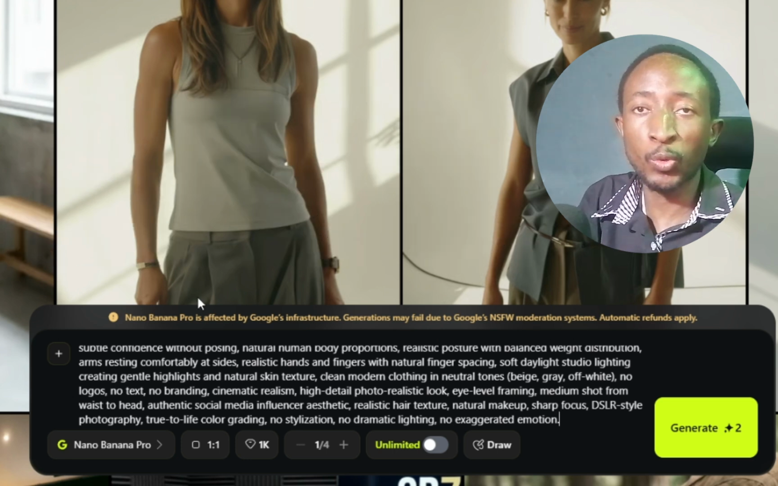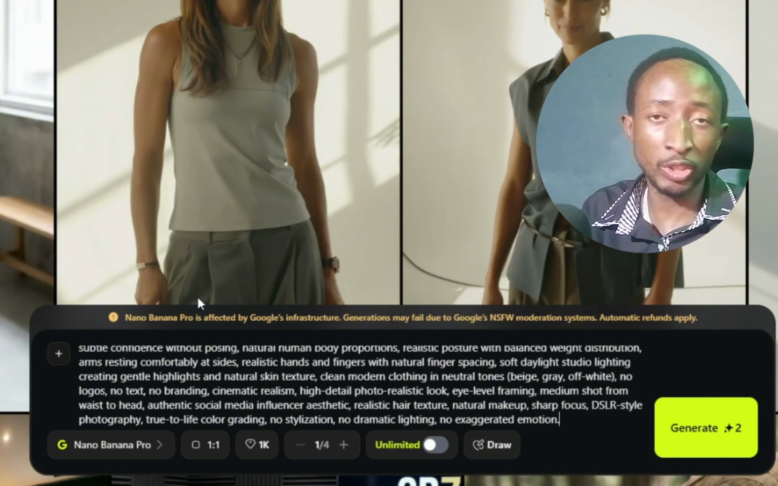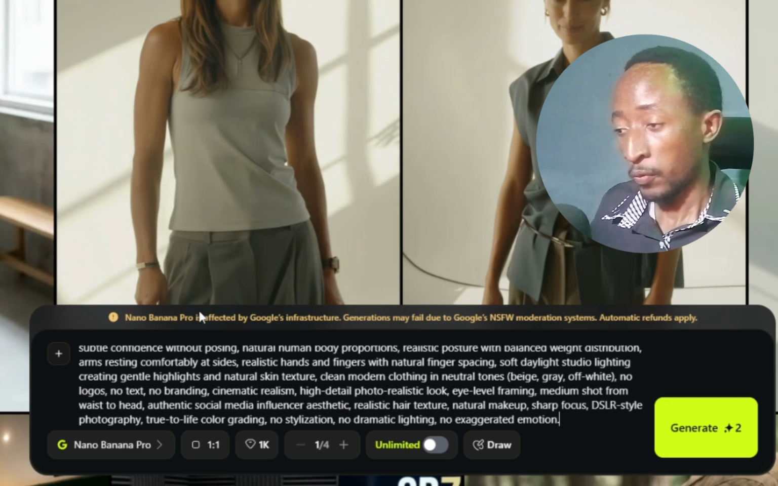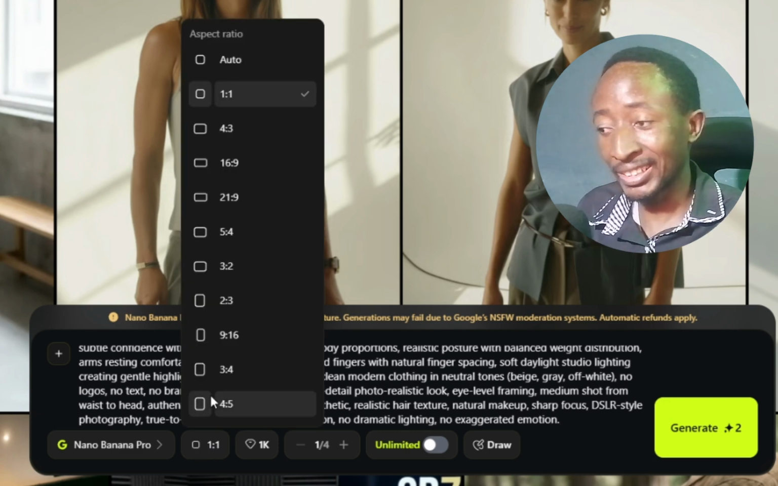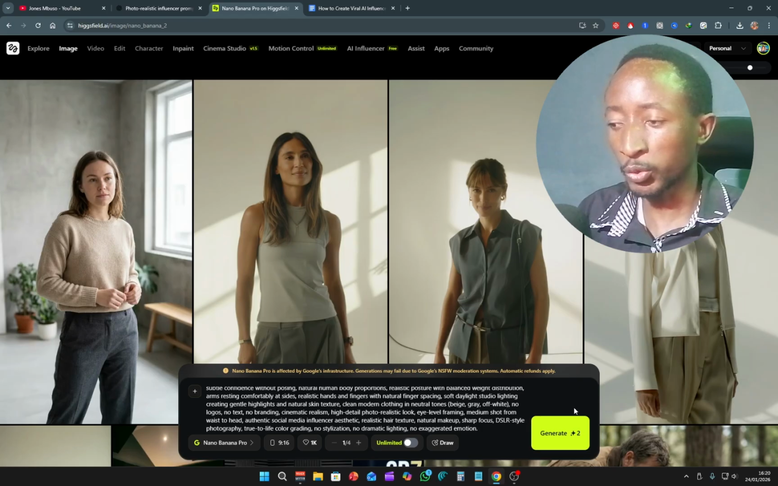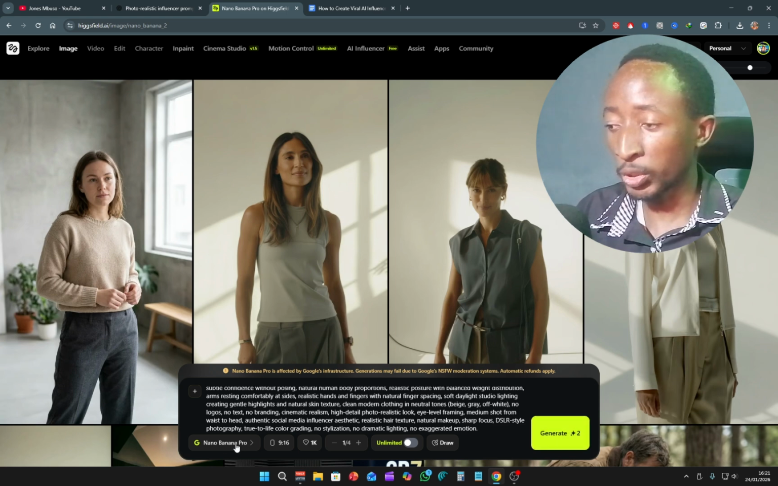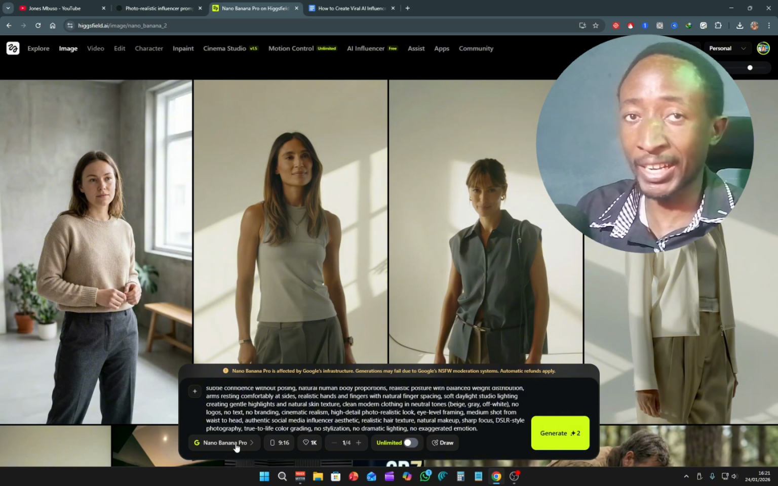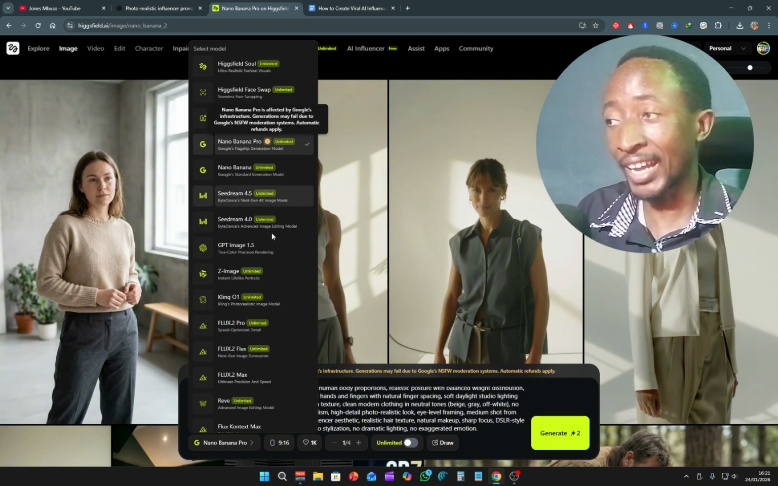Now, depending on where you want to use the character or the type of video you'll be creating, let's say, for example, we're creating a YouTube Short, a TikTok video, or maybe an Instagram video, you want to make sure the resolution is right, so go with 9:16. All you have to do is simply hit generate while Nano Banana Pro is selected. Now, if you want to use any other tool, you just click right here and you can switch to any other tool.